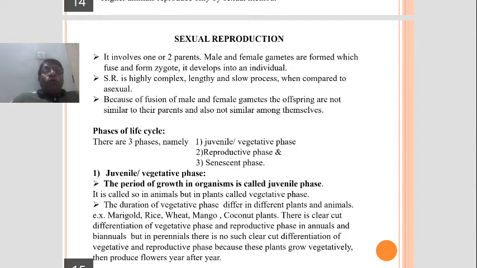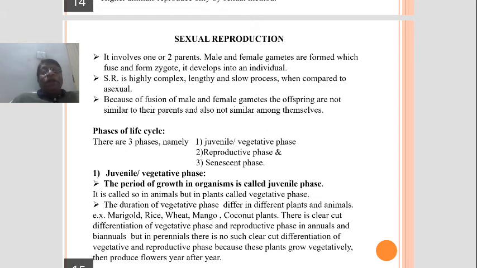Mango, in the beginning, grows and produces leaves and branches up to 7 or 8 years. This phase we call the vegetative phase.